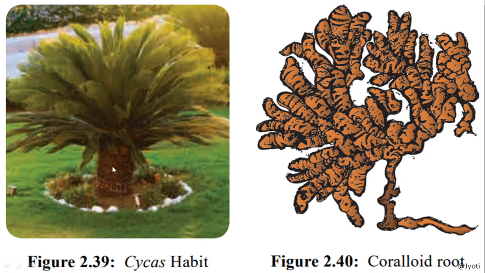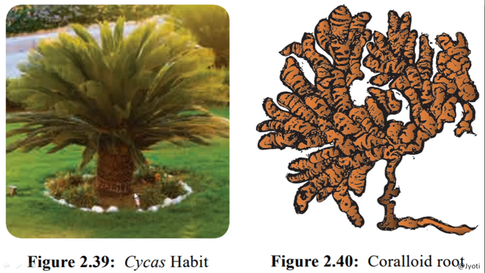The tree trunk is not branched. It is just like the coconut tree, but not as tall as the coconut tree, and it is usually kept in the garden as an ornamental plant. Each one is a leaf, and once a leaf is formed, it remains for several years.